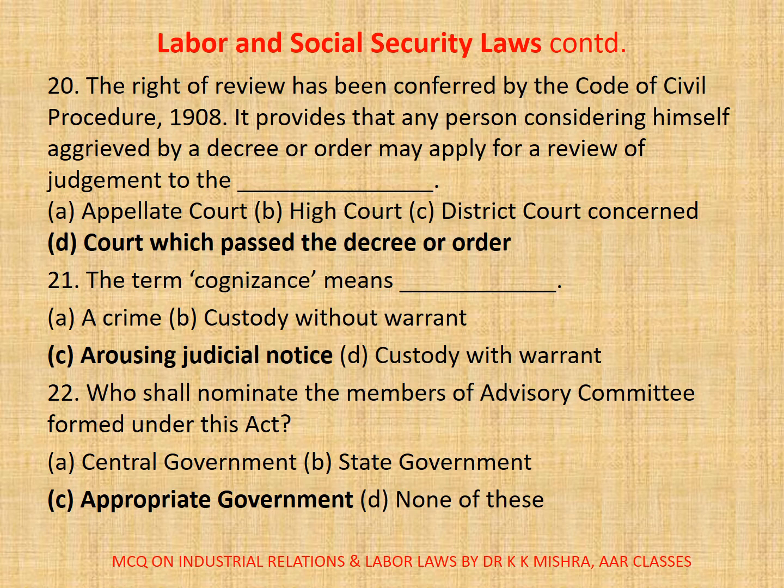Correct option is D. 21. The term cognizance means dash. A. A crime, B. Custody without warrant, C. Arousing judicial notice, D. Custody with warrant. Correct option is C, arousing judicial notice.